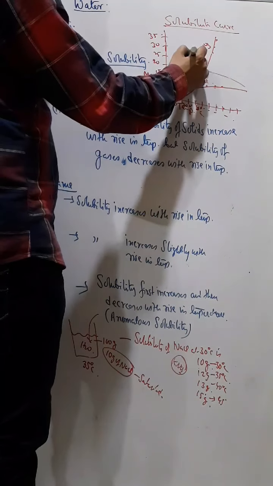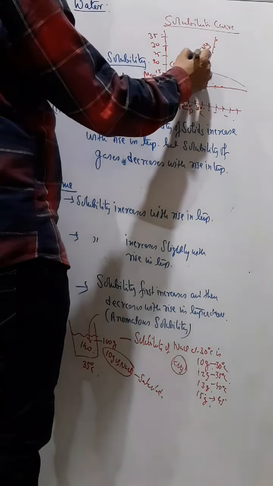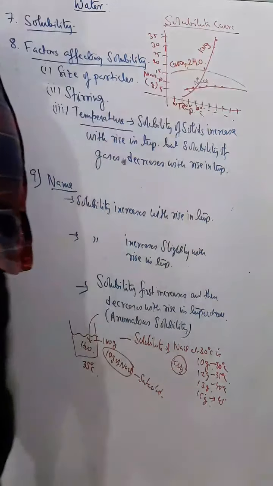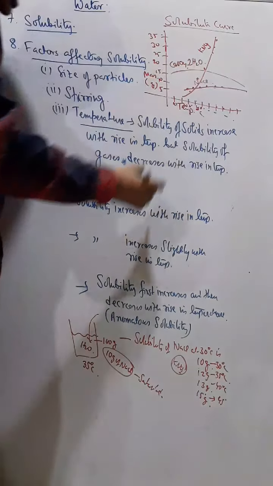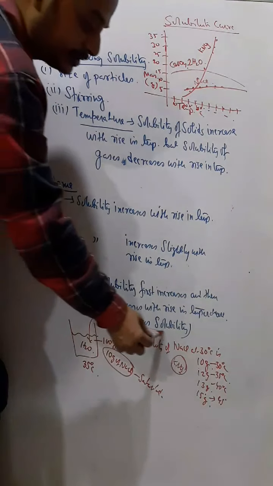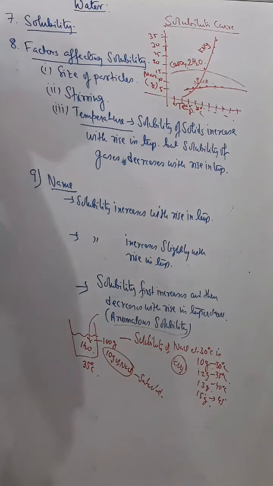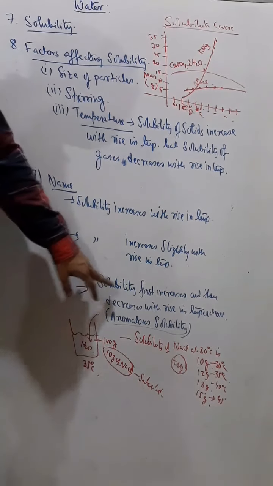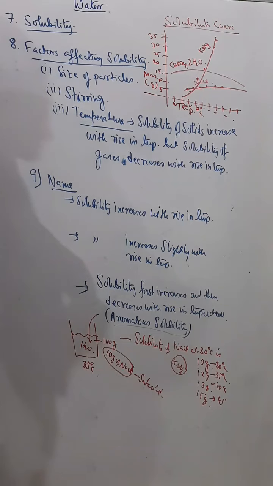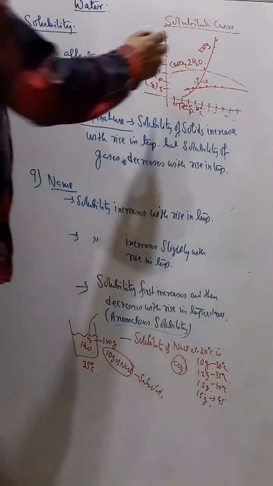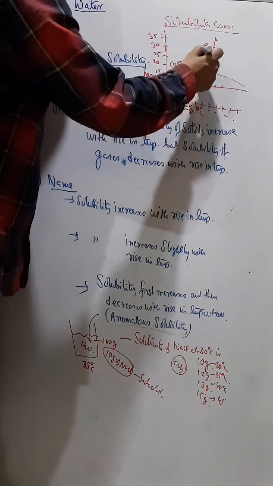In fact, this is hydrated calcium sulfate, CaSO4.2H2O. Generally, this type of solubility is called anomalous solubility. That means solubility first increases and then decreases with rising temperature. And generally it happens in those salts which have water of crystallization.